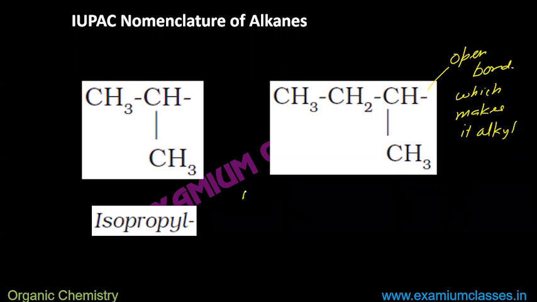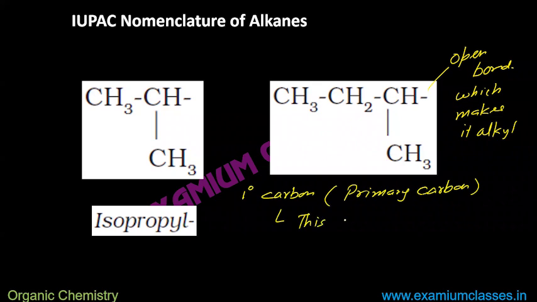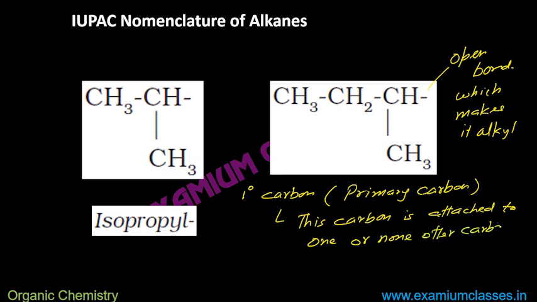If you come across 1 degree carbon, which is also known as primary carbon, it means this carbon is attached to one or none other carbon.